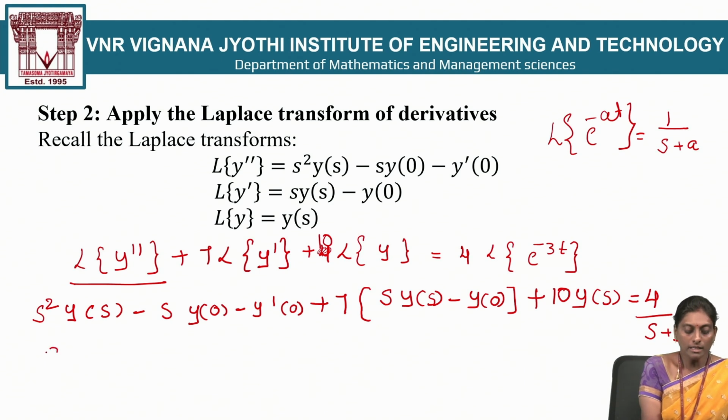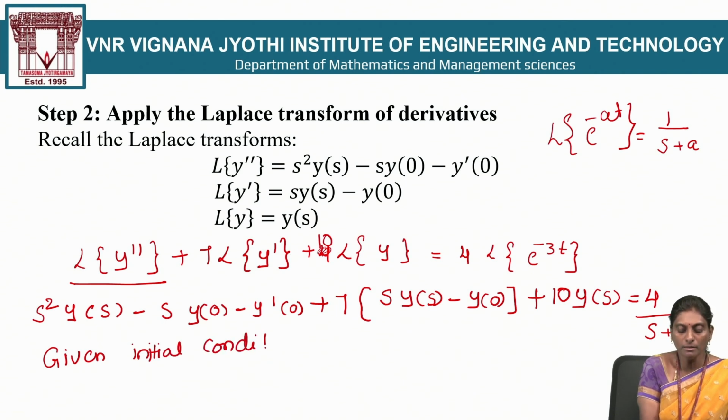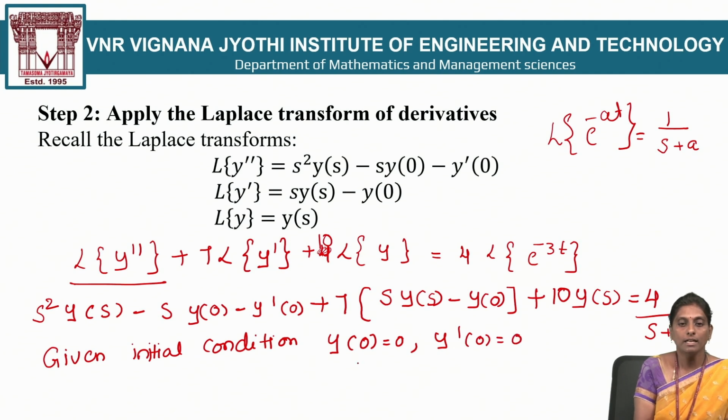Now, the initial conditions are given in the question. What are the initial conditions? The initial conditions are y(0) = 0 and y'(0) = 0. These are the initial conditions. In the place of y(0) put 0, and for y'(0) put 0 in the above equation.